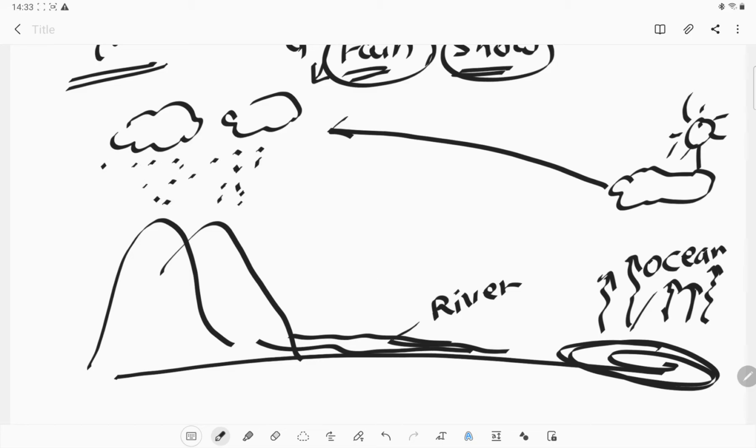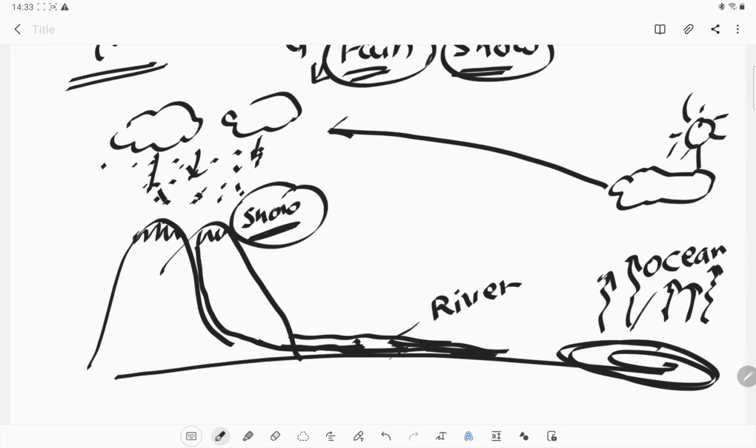Because of that, the droplets become heavy, and those heavy droplets will drop in the form of rain or snow. Okay, now we can say that there is the snow. This is the snow, and after that this snow will melt into water, and that melting snow will combine in the rivers. Okay, here are the rivers.